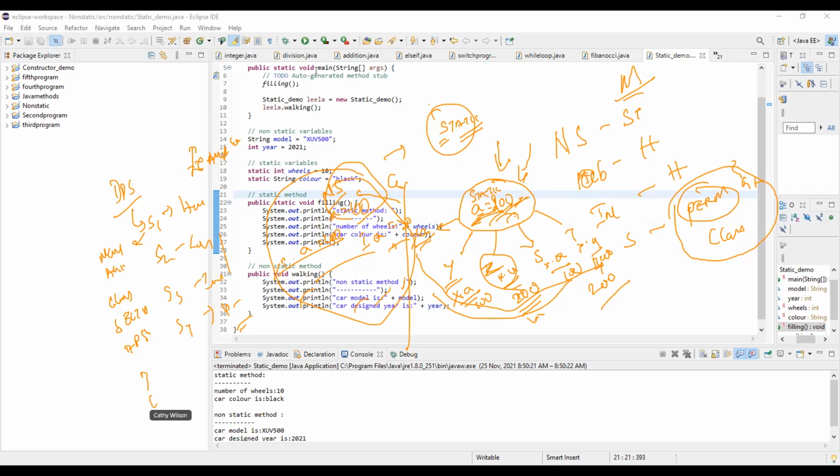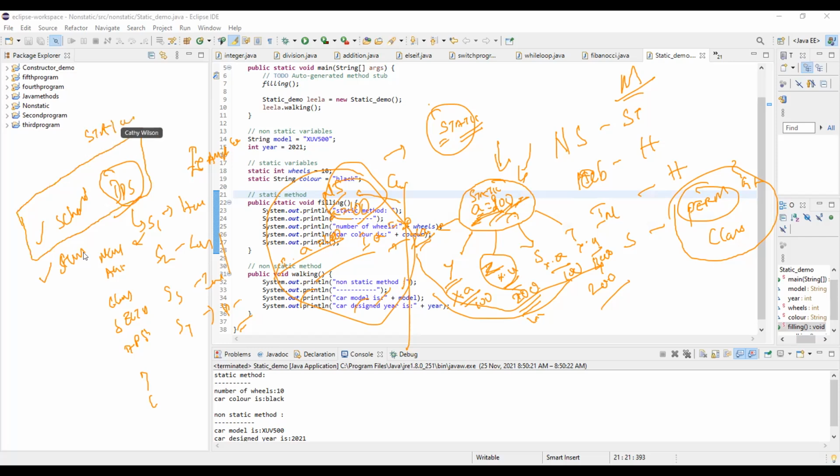Now which one will I store, I mean declare? Here I have the school name and I have the student info. Which one will I define as static and which one as non-static? Can you guess? School name as static. Student name and age as non-static. You got it. So school name is static because this is common for all.